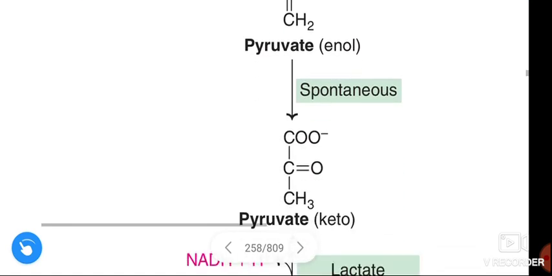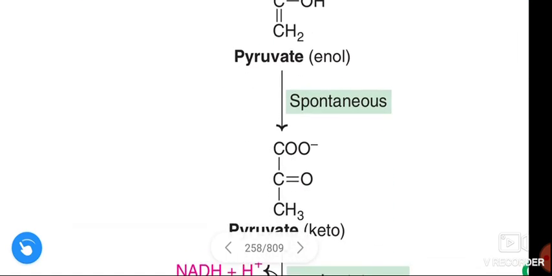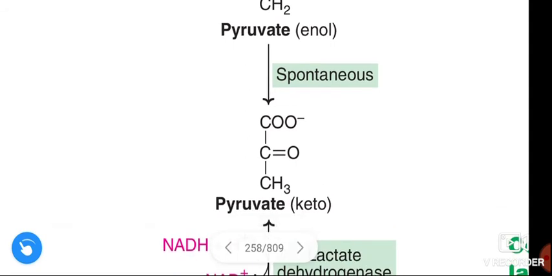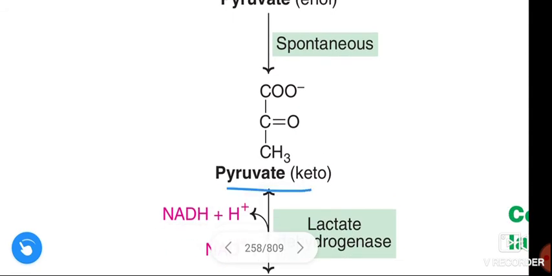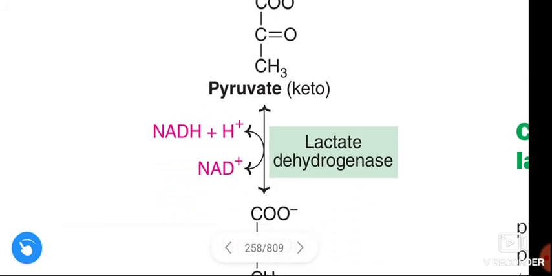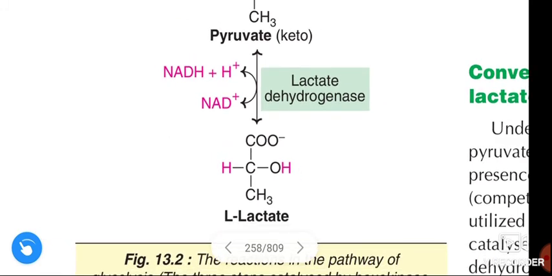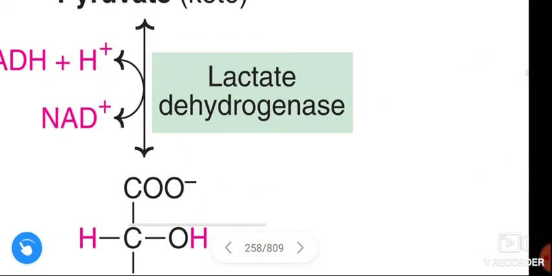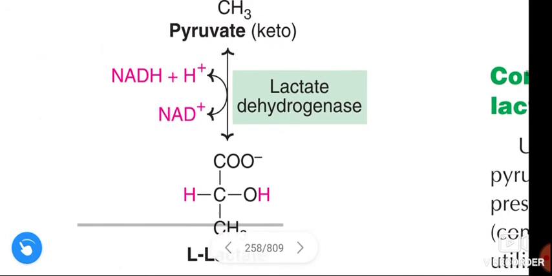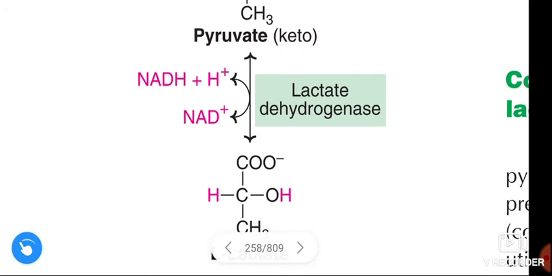Next, the pyruvate formed first is in the enol form, and spontaneously this enol form pyruvate is converted to the pyruvate keto form. Next, this pyruvate is converted to lactate with the help of the enzyme lactate dehydrogenase, and this reaction is an energy dependent phase. That means NADH is utilized.